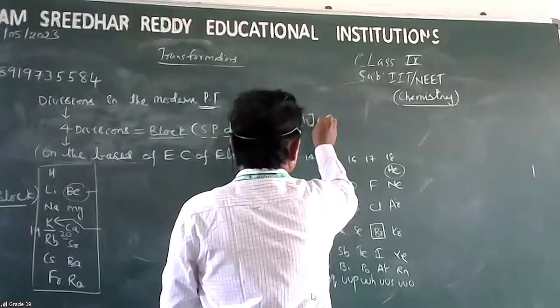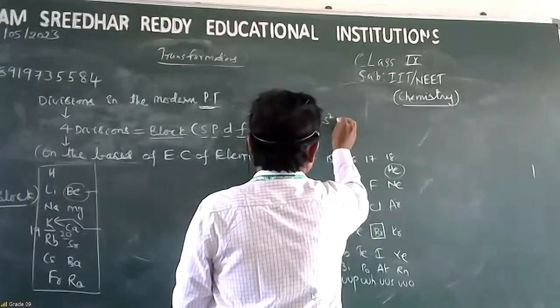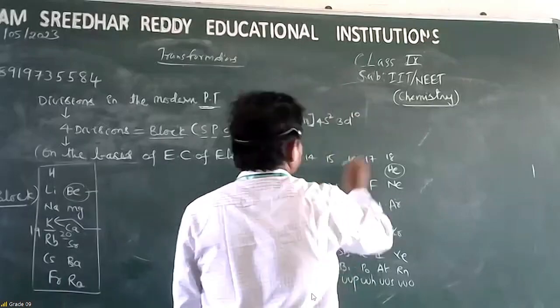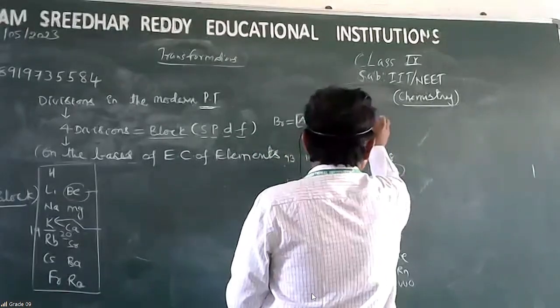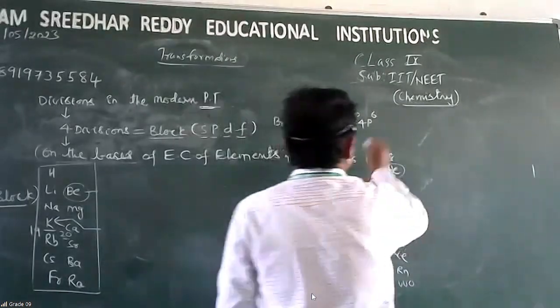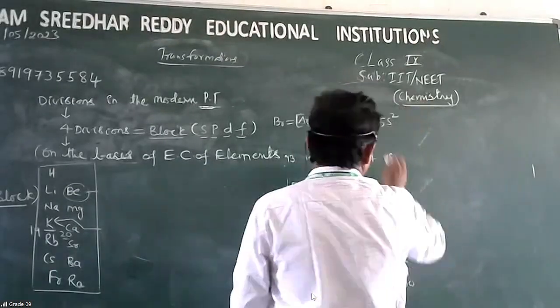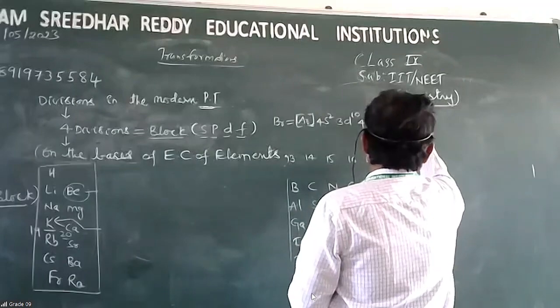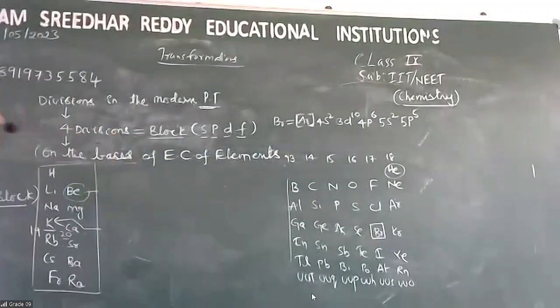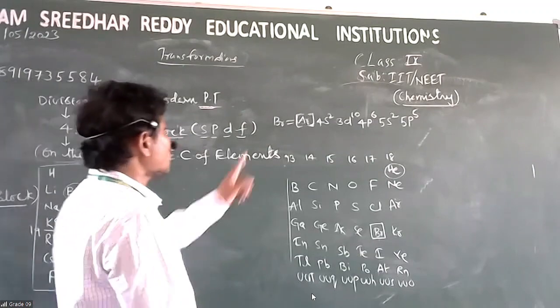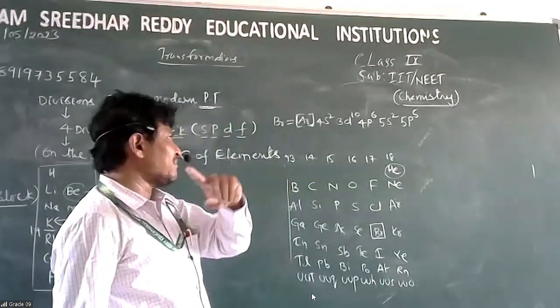Next to that, 4s2, 3d10, 4p6, 5s2, 5p5. Nana, this is about the electronic configuration of 37 electrons.